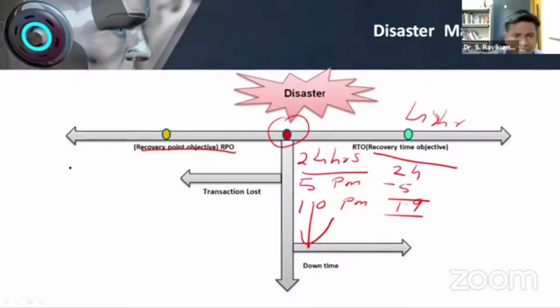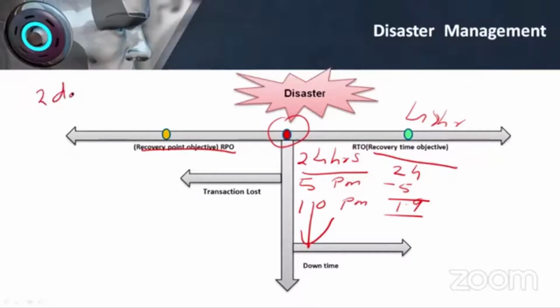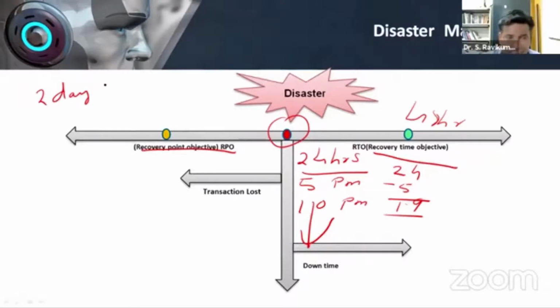The next is recovery point objective. Recovery point objective means how much data loss your organization can withstand. For example, as a library, our circulation data is more important data. I can withstand a circulation loss of 2 days, which means you can manage it. It is all hypothetical only, not any hard and fast rule. Just for your understanding, I am saying my library can manage for 2 days if any data loss is there.